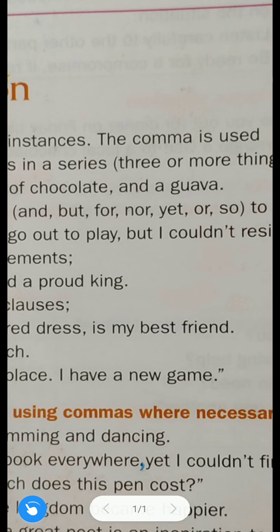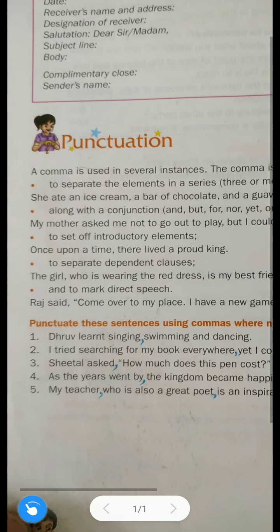And when to use the comma in this type? After the end of the first sentence, and before the conjunction. Understood? I hope you have understood the second rule as well.